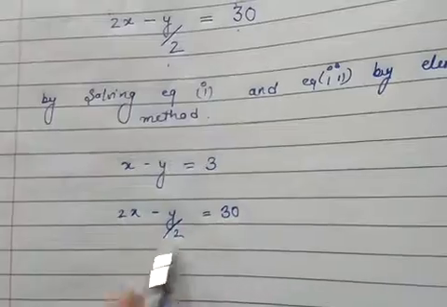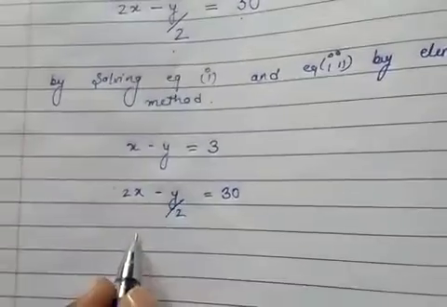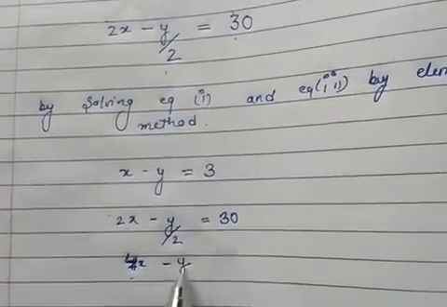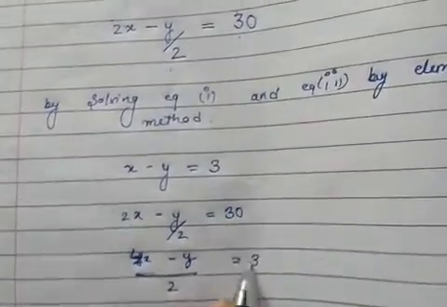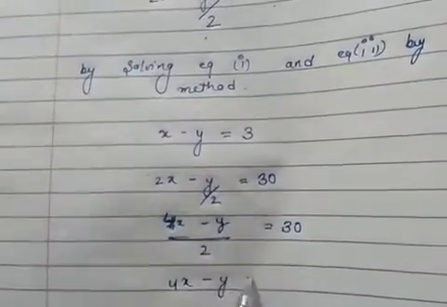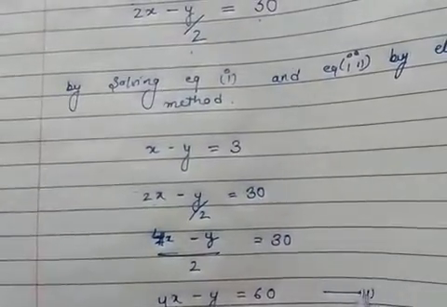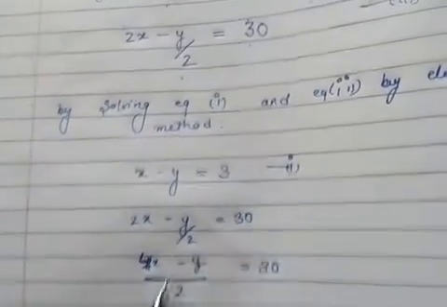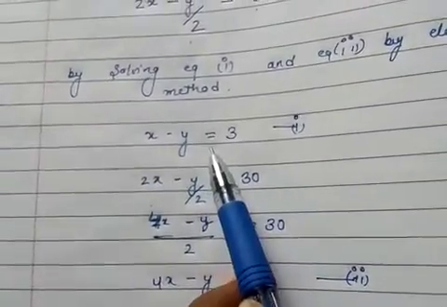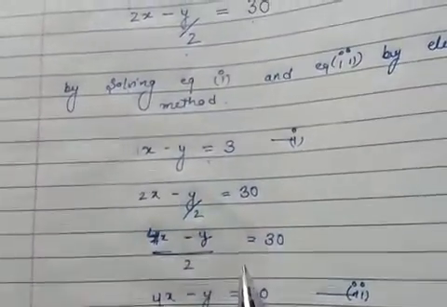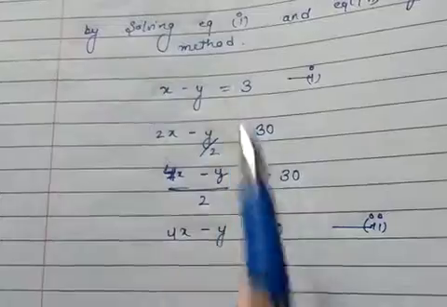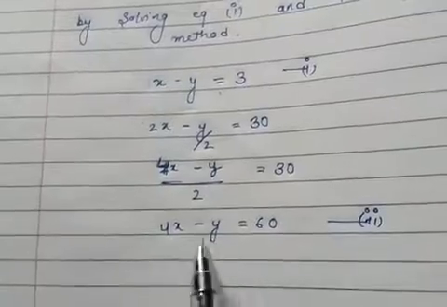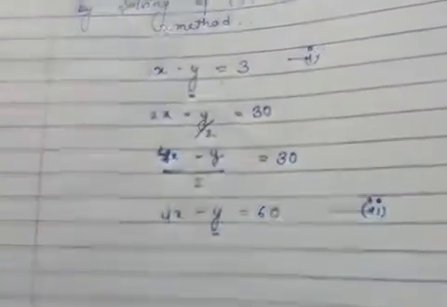After this, we take the LCM. So this will become 4x minus y upon 2 equal to 30. So 4x minus y equal to 60. This is our second equation, converted from this equation, and this is our first. Now we can easily subtract this from this to eliminate y. So we are eliminating the y variable.